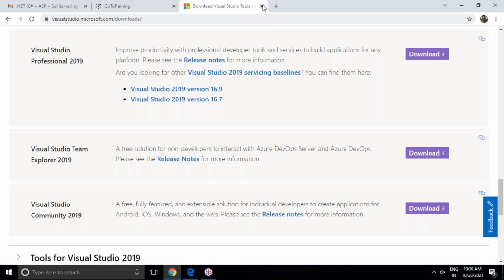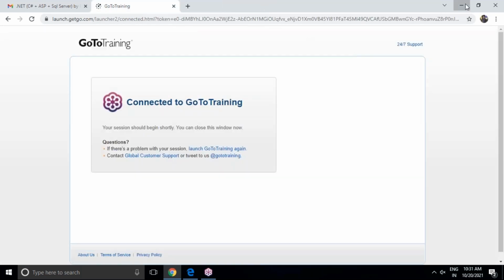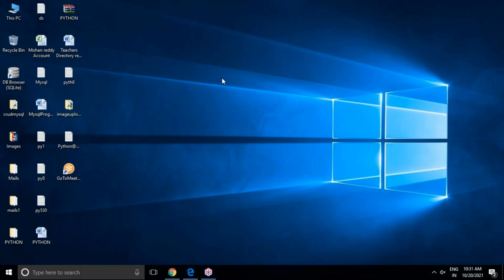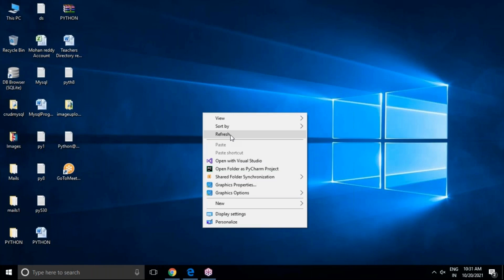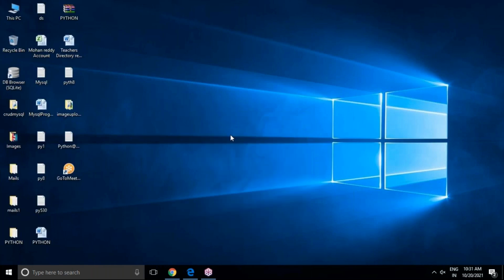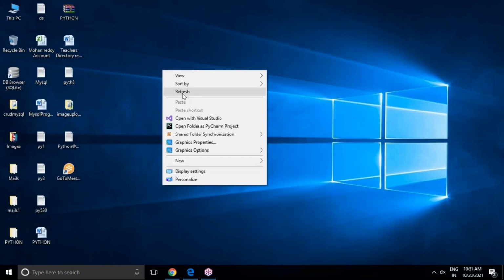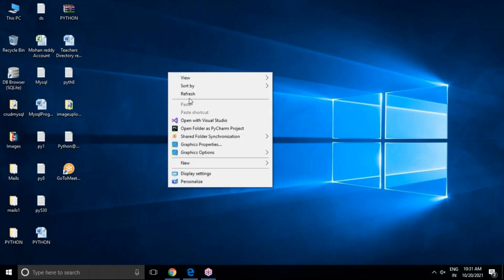Okay, simple. But even if you don't know how to install, then simply you can go to YouTube and search for the steps to install Visual Studio 2019. You will find the right way to install it somewhere. But it is very simple to install. In case you are still facing any problem while installing Visual Studio, please let me know and I will assist you on how to download and install Visual Studio 2019.